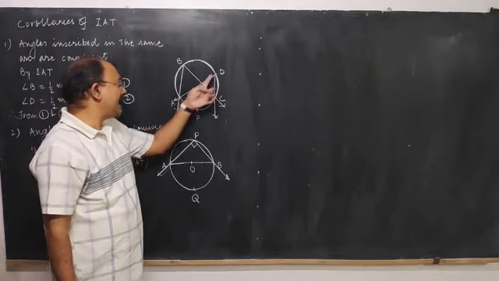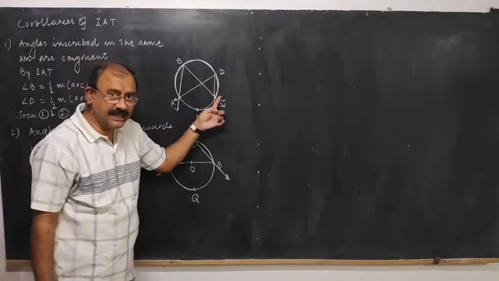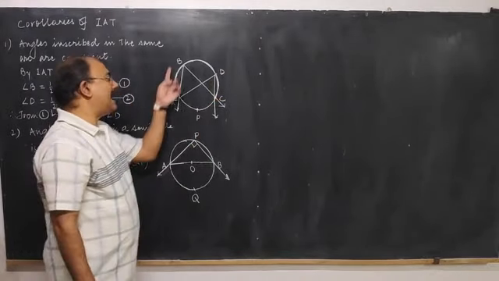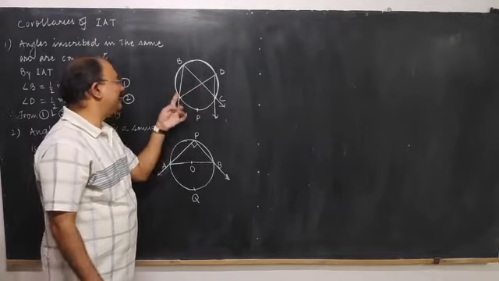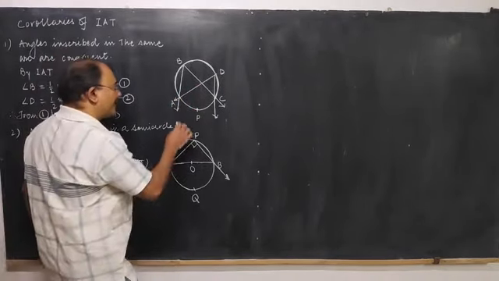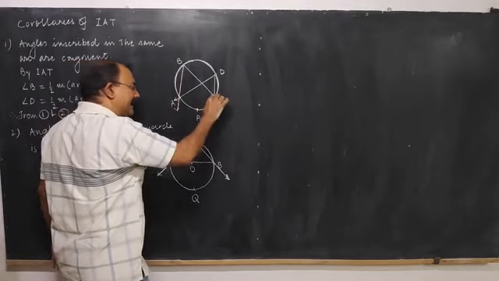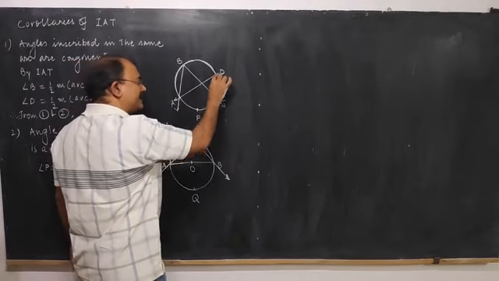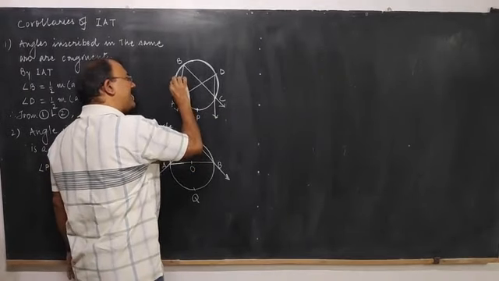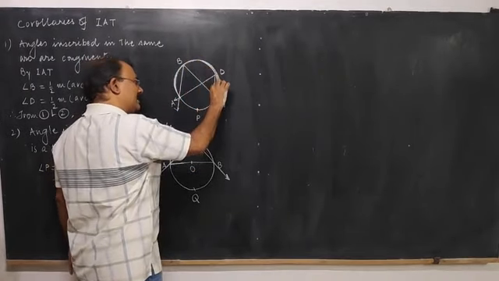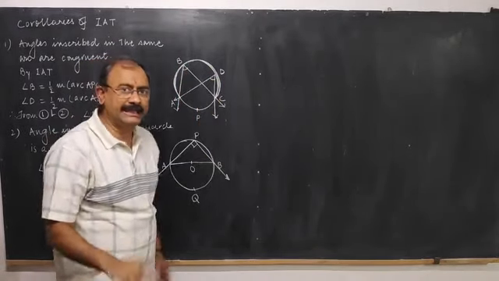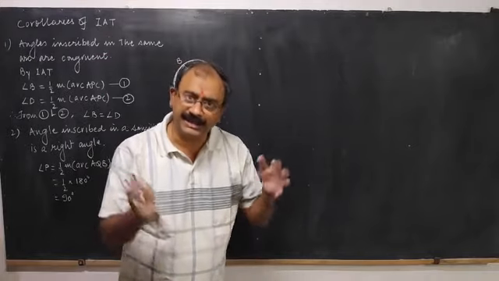Similarly, angle ABC is also inscribed in arc ABC. You can say ABC or ADC. So, this angle as well as this angle ADC, they are inscribed in the same arc. These two angles are called angles inscribed in the same arc.